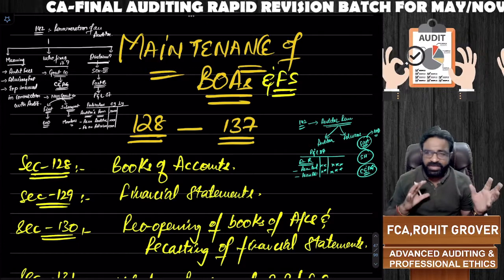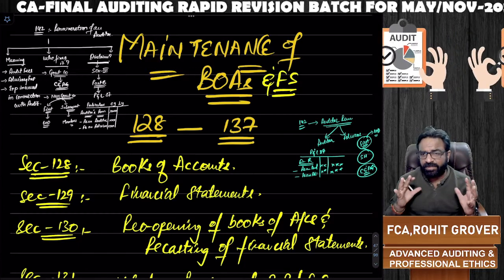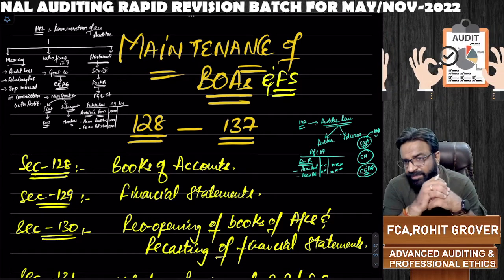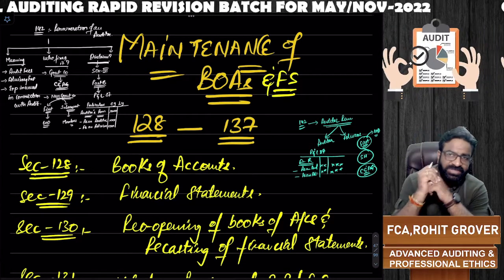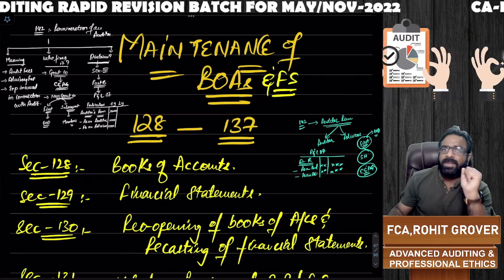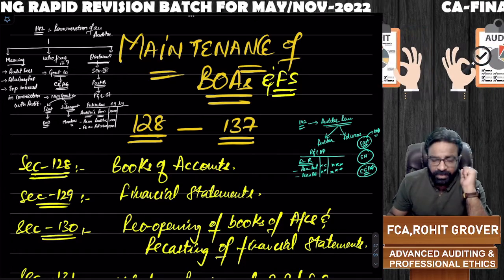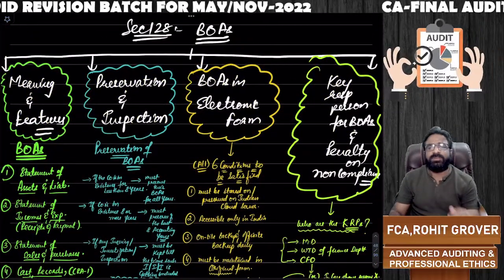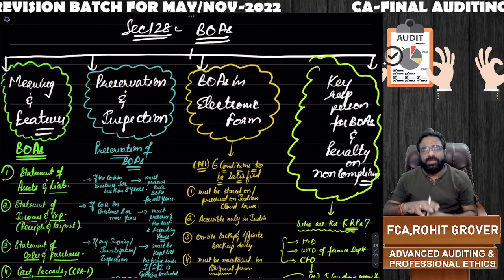So once the professional ethics, company audit, books of accounts and dividend chapters are over, we can say that 30 to 40% of the marks will be completed in the revision series of the RRB batch, main for November 22, right? Now, let us understand section number 128. You can see that section number 128 talks about what?